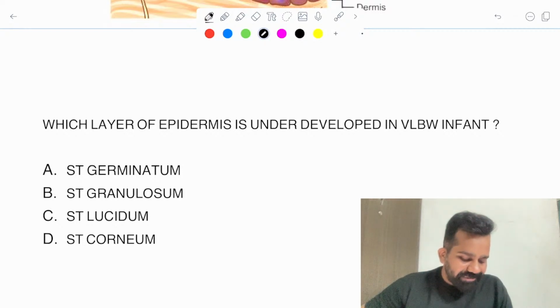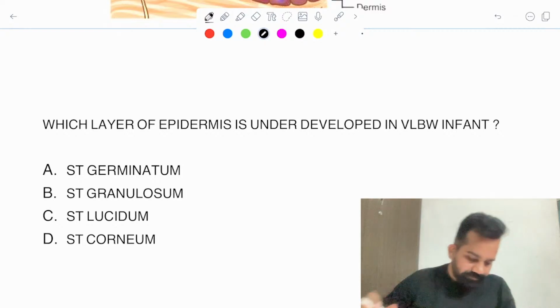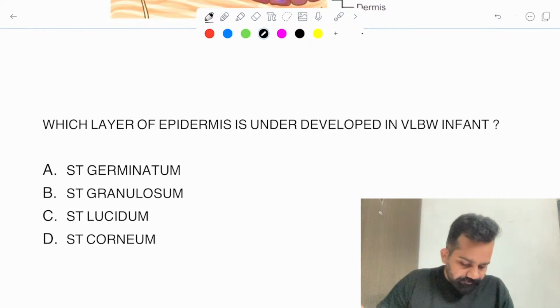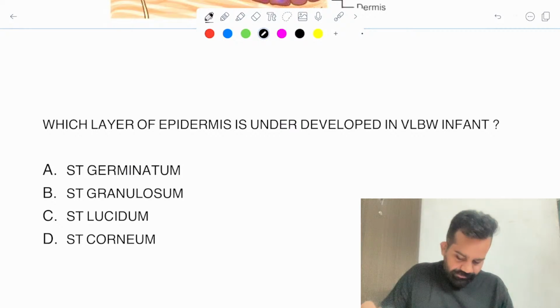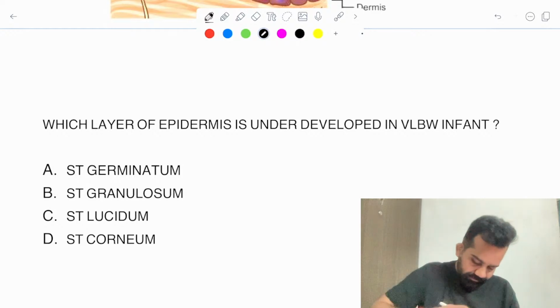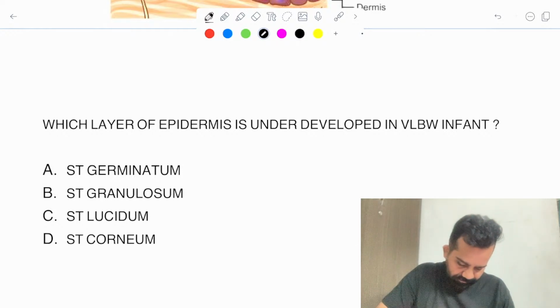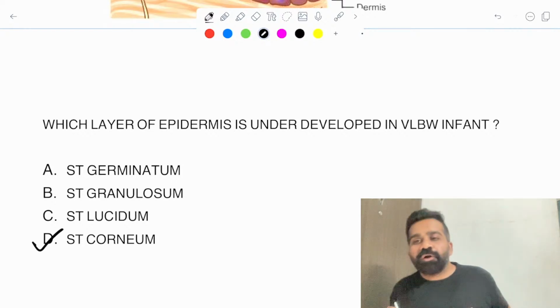Which layer of the epidermis is underdeveloped? Yes, the answer is stratum corneum.